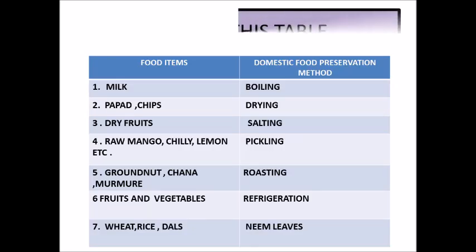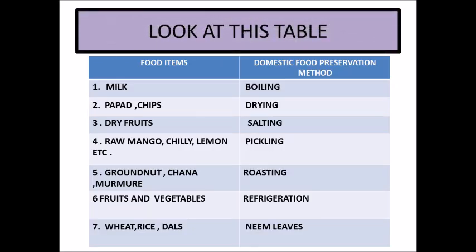We will understand the domestic method of food preservation with the help of this table. This table has 2 columns. The first one is having food items and the second column is having the domestic food preservation method. Let us start with food item number 1. We have milk. We all get milk in our houses daily.